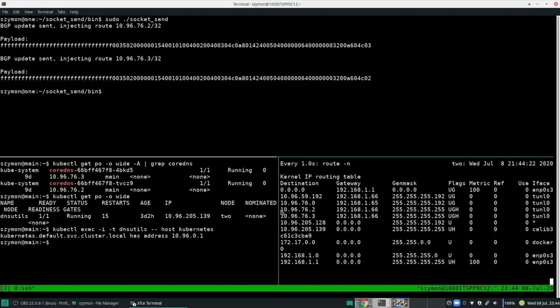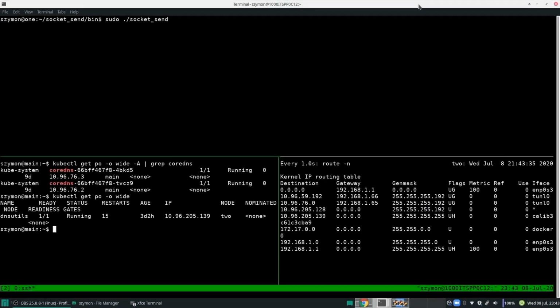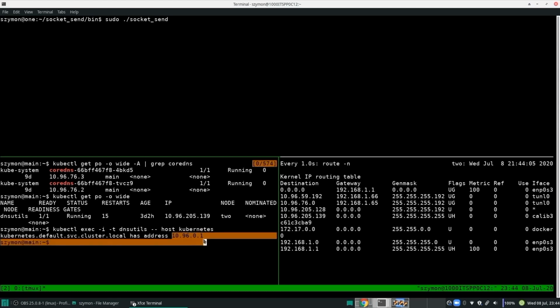Let's first orientate. In the bottom left is the master. In the bottom right is node number 2, the victim. And in the top is the attacker node. In the bottom left, the master, we're showing you guys the core DNS with the IP address of 10.96.76.3 and 10.96.76.2. Those are the routes that we're going to want to inject, as we want that traffic to come to us. The next thing that we will take note of is the pods deployed. There is a DNS utils pod deployed to node 2. Let's attempt to resolve the Kubernetes name within that pod, and we receive an answer 10.96.0.1.